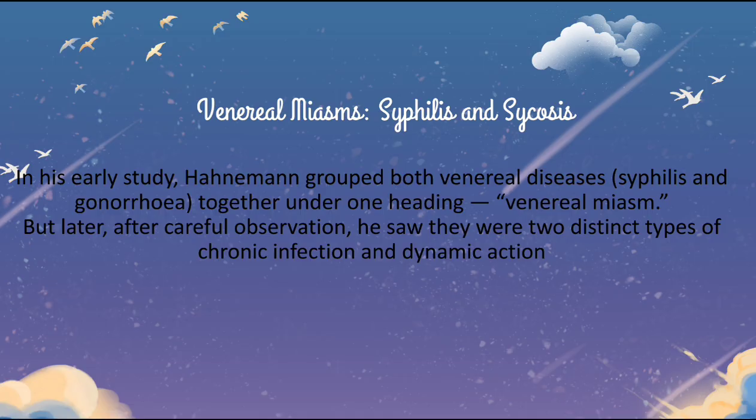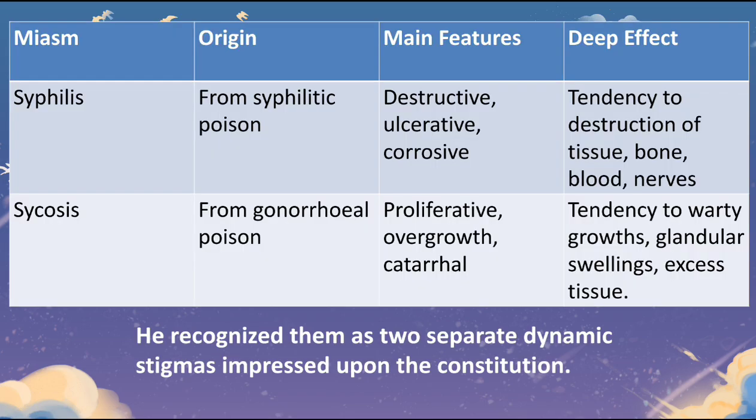Venereal miasms. We know there are two venereal miasms. Number one is syphilis and number two is psychosis. So in his early study, Hahnemann grouped both venereal diseases, syphilis and gonorrhea, together under one heading, the venereal miasm. But later, after careful observation, he saw there were two distinct types of chronic infection and dynamic action. So even though he thought of it together as venereal miasm, he later changed it. You know why? Because it has two different types.